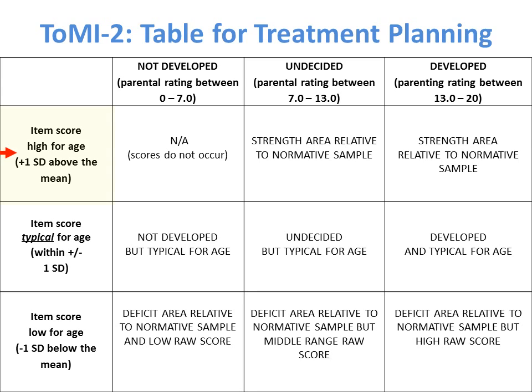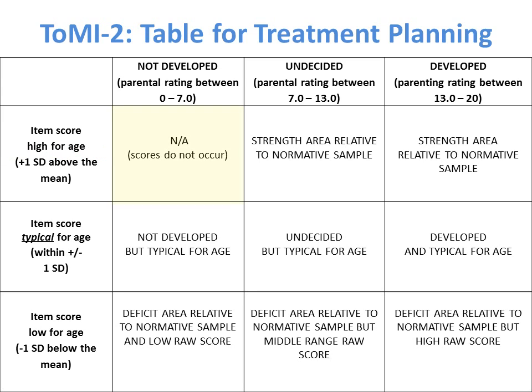If the score is 1 standard deviation or greater above the mean, the score is considered high for the age of the child. It is considered average if the score falls within 1 standard deviation for the child's age, or low if it is at or below 1 standard deviation below the mean. The table yields 9 cells. Each item on the ToMI-2 is assigned to one cell on the basis of the child's score.